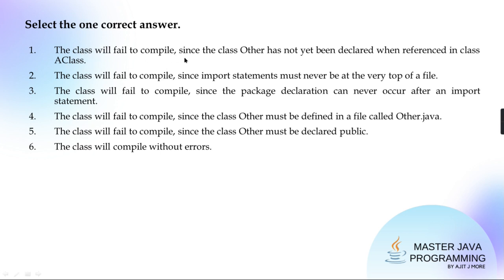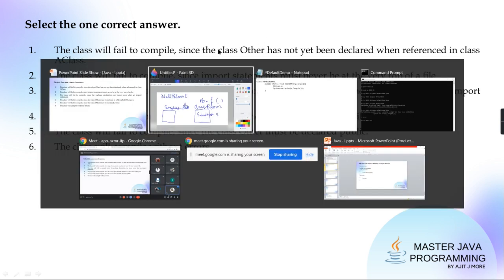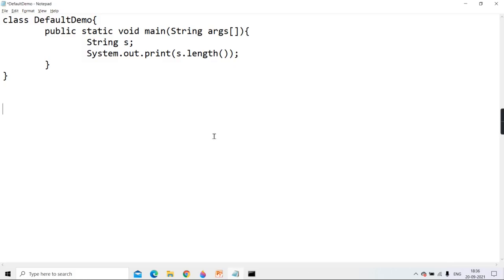Such a problem is there in C++. If you do the same thing in C++, you will surely get an error, a forward reference error. Suppose in C++ you have created class X first, and inside that you have created one member as an object of Y class, and Y class is declared later.